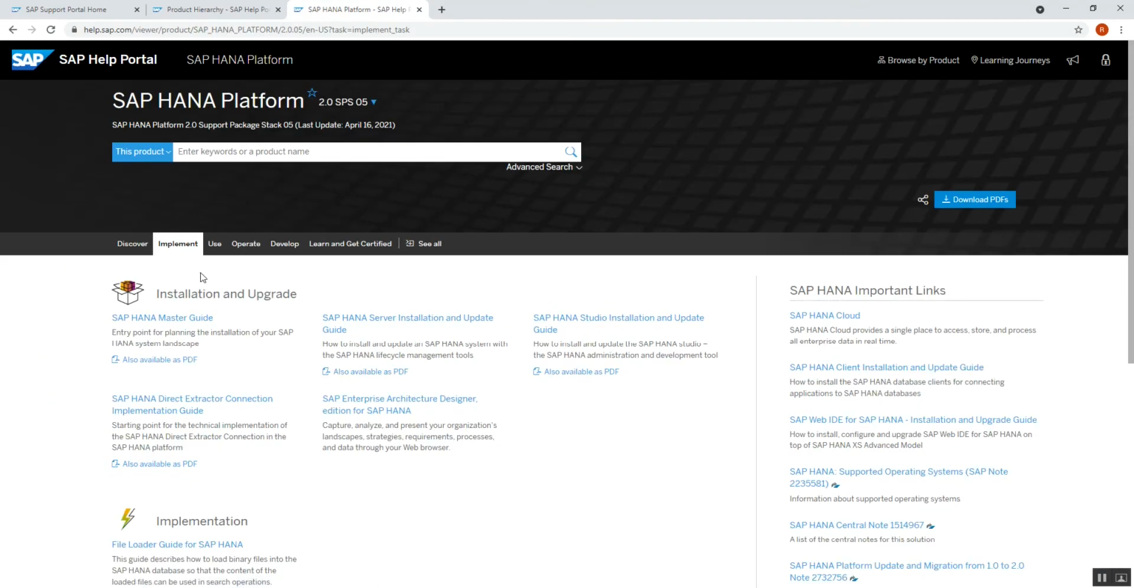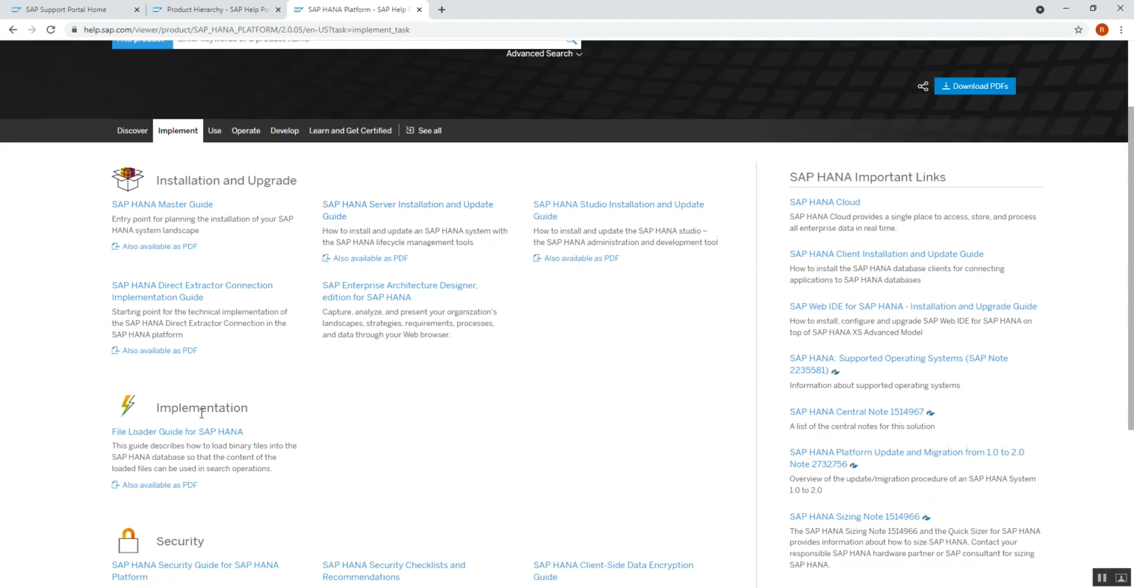Now we will see implement. In implement we can see the implementation and the upgrade. As I said, the SAP HANA Master Guide is also available to download in PDF format. There are other books also. Similarly, there is the implementation and security, so you can download the books from here.